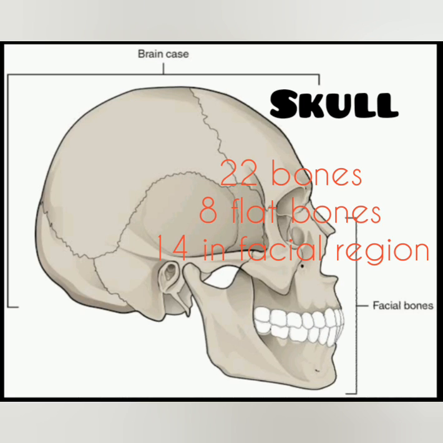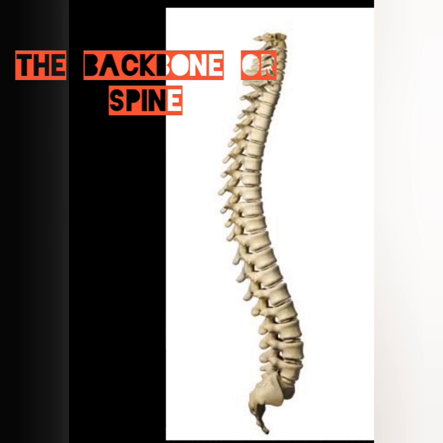The only bone in the skull that can move is the lower jaw. This enables us to talk and eat. The upper jaw and the lower jaw have teeth. The skull has holes for eyes, ears, nose and mouth. The eyeballs rest inside the bony eye sockets. The next one is the backbone. It is also called the spine.